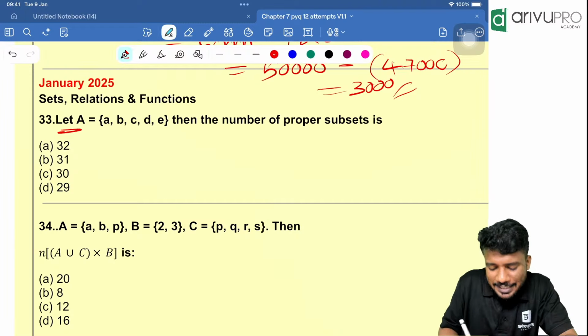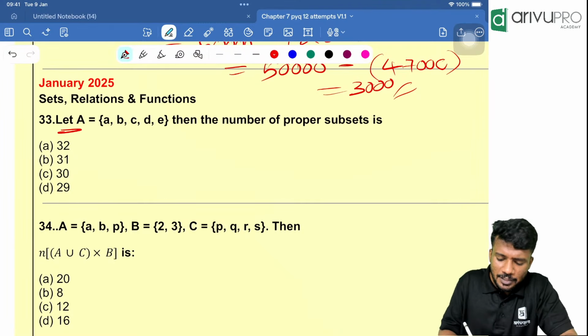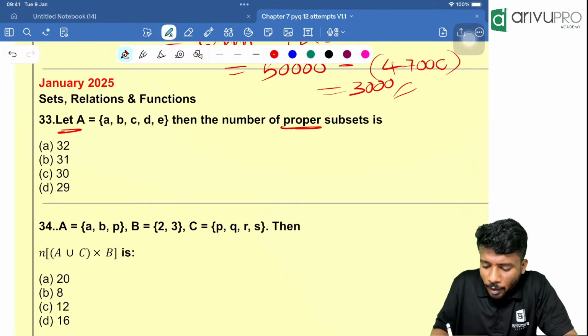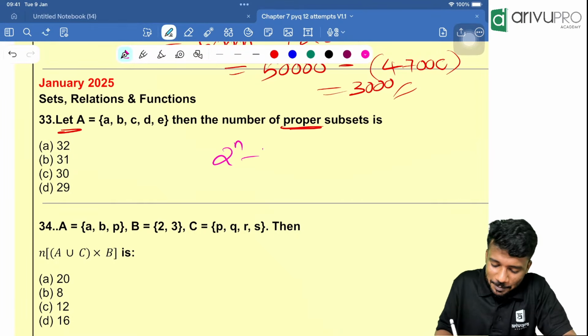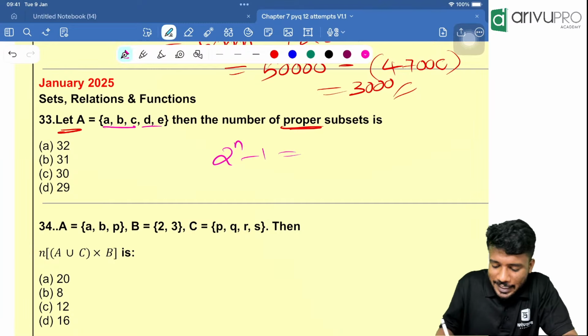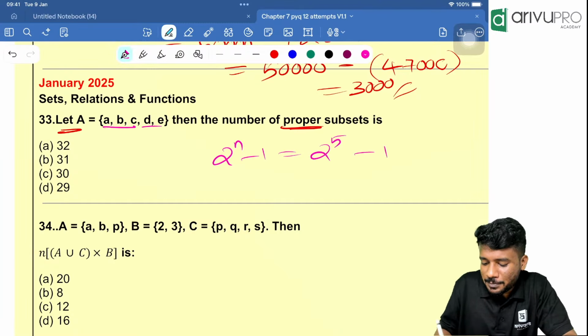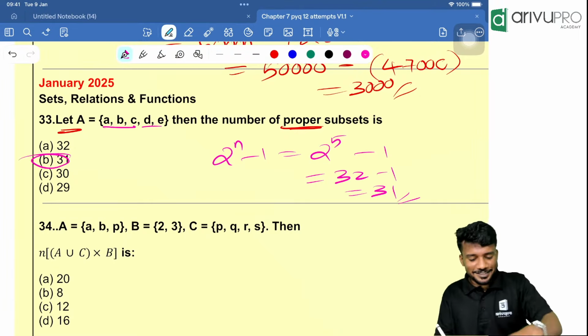2025 first question. Let A is equal to the set {a, b, c, d, e}, then the number of proper subsets. People, everyone knows the formula for proper subsets. What is it? 2 raised to n minus 1. How many elements are there? 5 elements are there. So 2 raised to 5 minus 1, 32 minus 1, which is equal to 31. Option B is your answer.